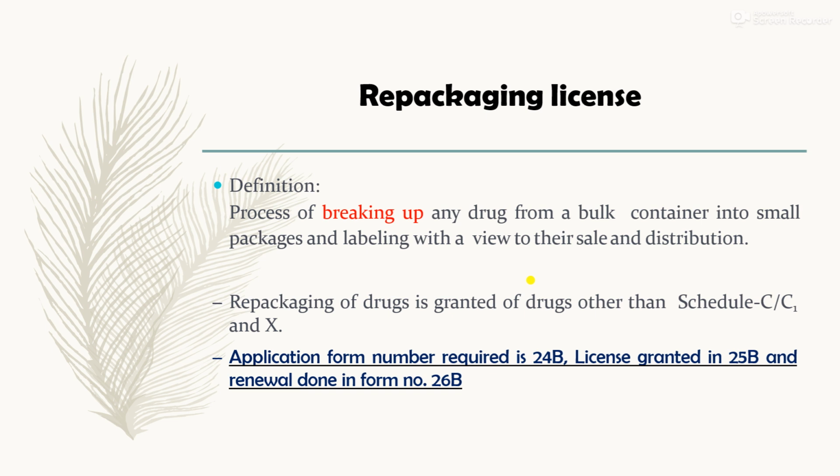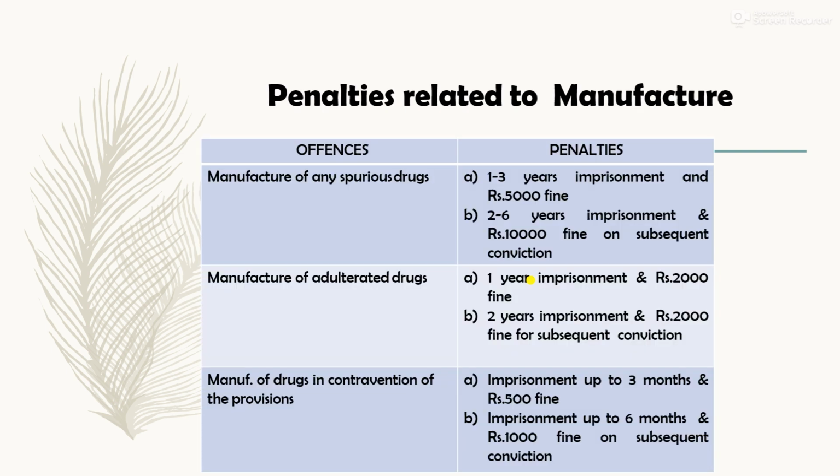Now we will move on to the offenses and penalties for manufacturing of drugs. Here are certain offenses and penalties mentioned. If you manufacture any spurious drug, two penalties are there. For first conviction, it will be 1 to 3 years of imprisonment with a 5,000 fine, and for subsequent conviction, it will be 2 to 6 years of imprisonment with a 10,000 fine.